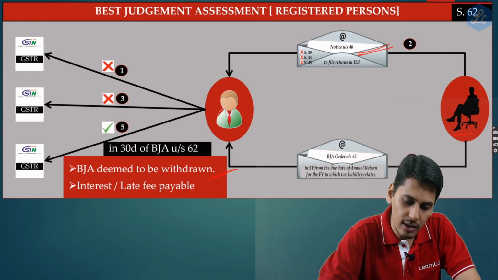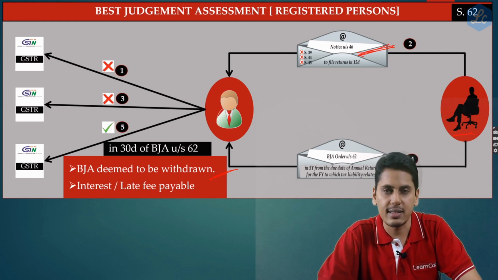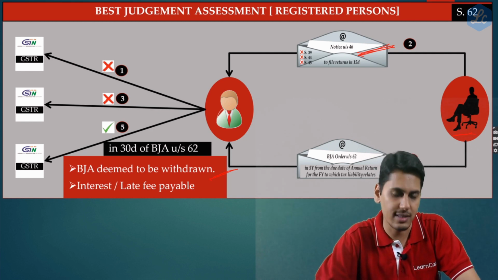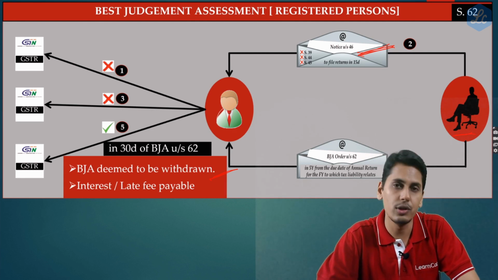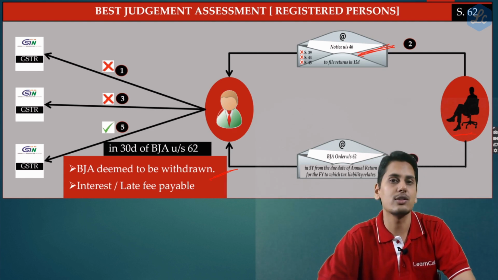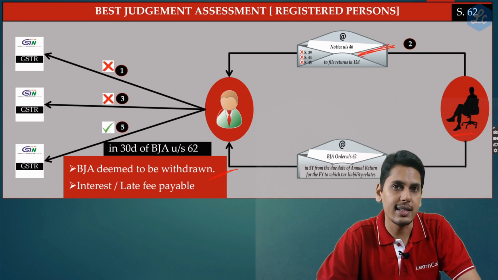So friends, here notice under section 46 would be given after a period of 5 days from the due date of filing the return. So now friends, this notice under section 46 is given. Then the story further continues. If it files it within 15 days, no issues. If it doesn't file it, then an order is going to be given. A best judgment assessment order would be given under section 62.